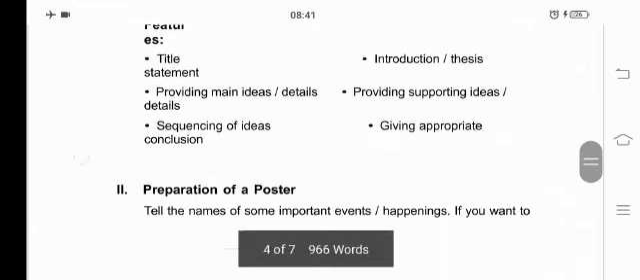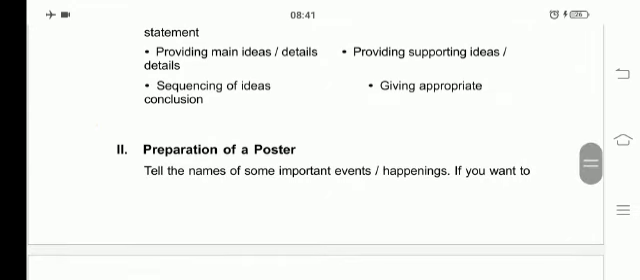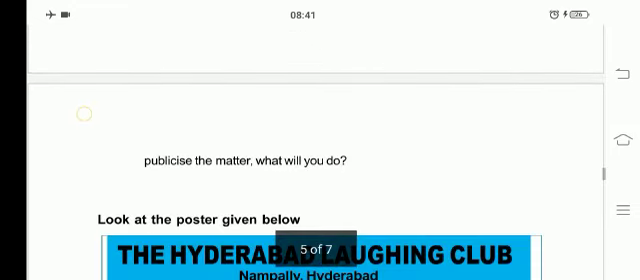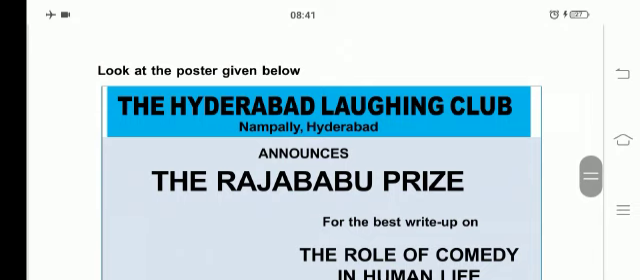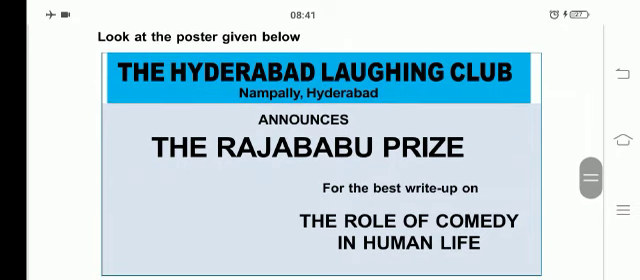Okay. Now second one is preparation of a poster. Tell the names of some important events or happenings. If you want to publish the matter, what will you do? Normally, when we publish a poster to tell some important events or happenings, right? So they are asking what we will do. So look at the poster given below for you. You can see clearly in your textbook.